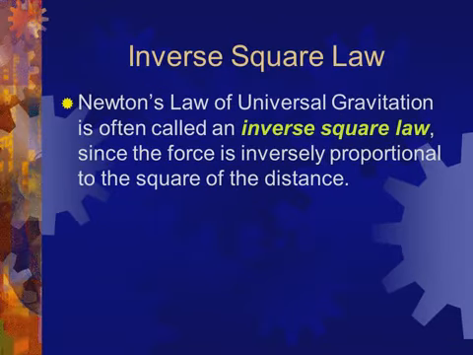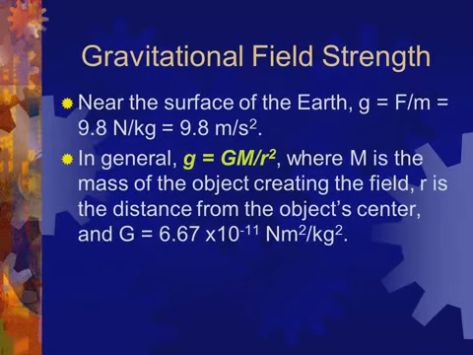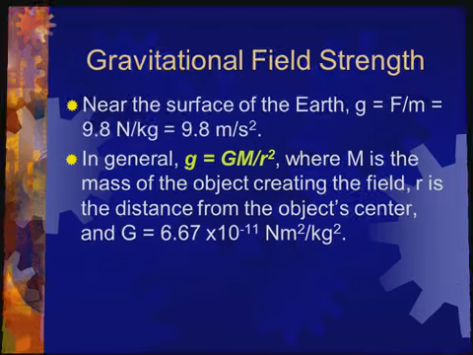It is also called the inverse square law because force is inversely proportional to the square of the distance between two objects. Gravitational field strength near the surface of the earth, g is equal to F upon m, and we can also calculate it. So small g, that is the gravity, is equal to capital G M upon r square. Capital G is the gravitational constant, M is the mass of the earth, r is the distance of the object from the earth.